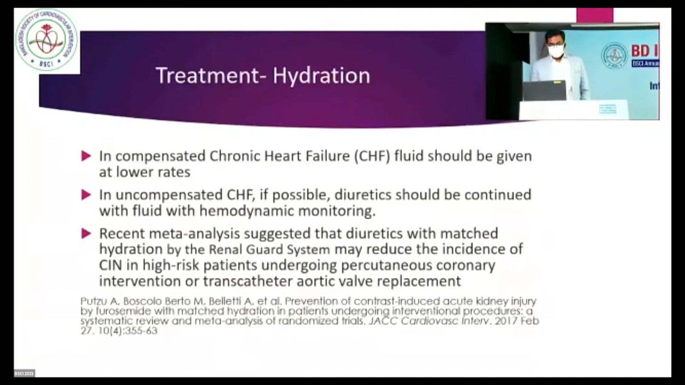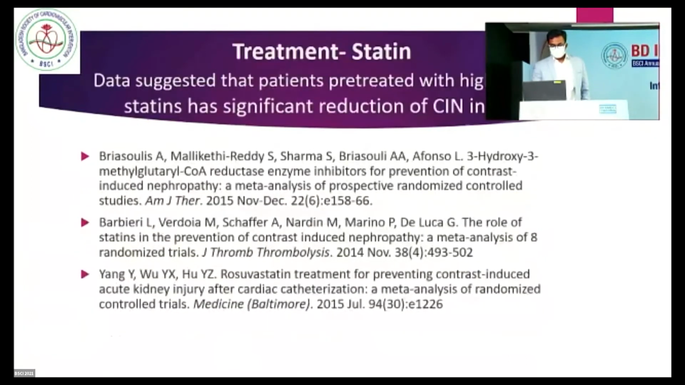And what about the heart failure patient with hydration? The fluid should be given at a lower rate. And what about the decompensated heart failure patient? Fluid should be given along with diuretics. And a recent meta-analysis suggested that the RenalGuard system, that is diuretics with matched fluid, is recommended in some data.